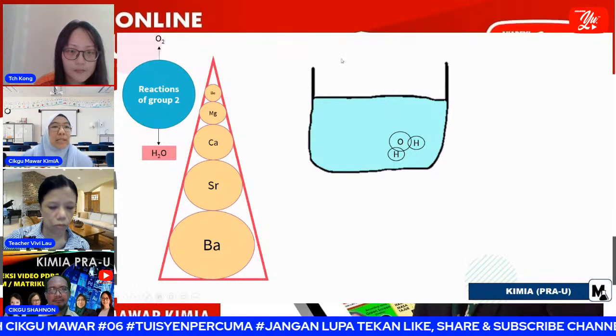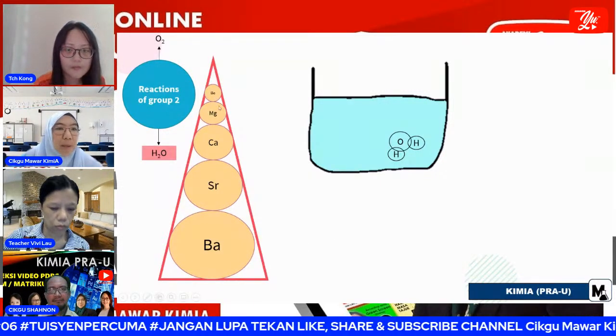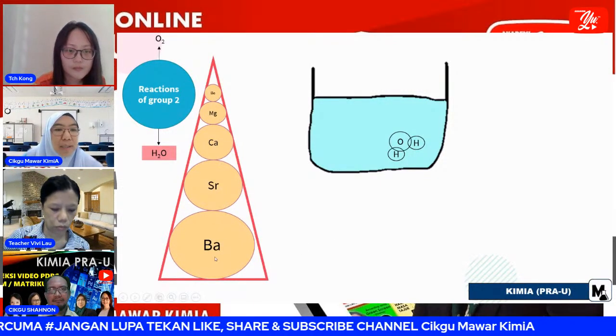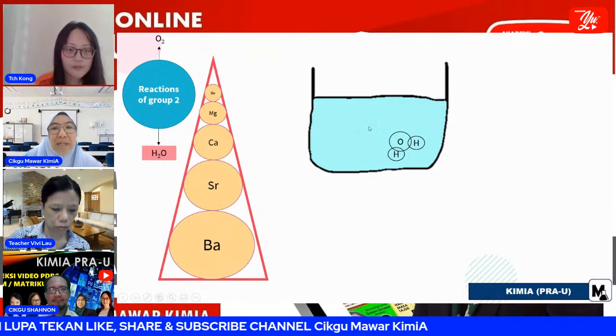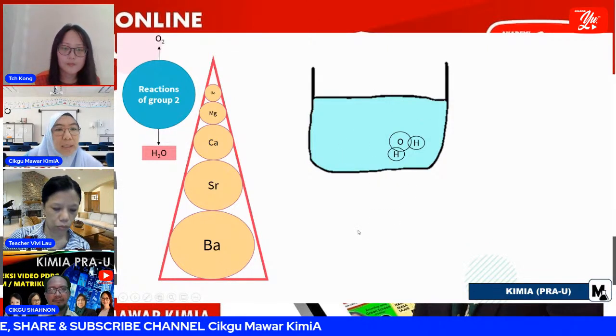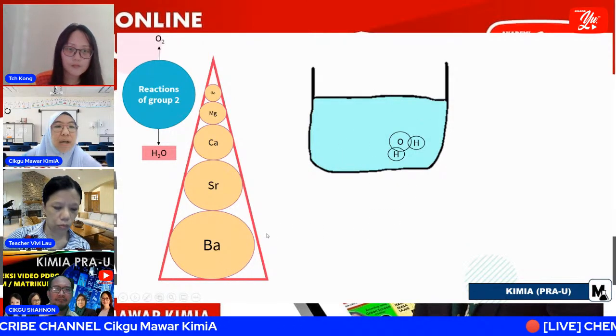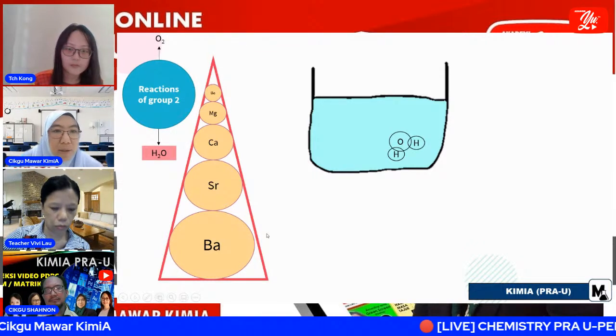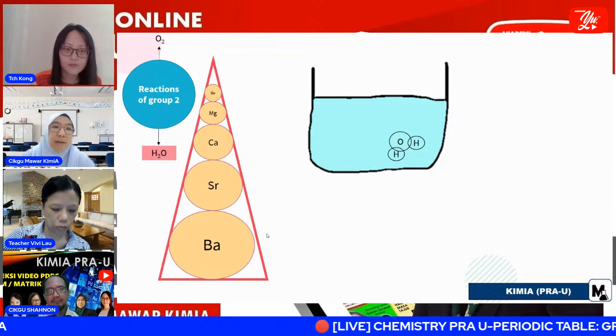So this is group 2, starting with beryllium, magnesium, calcium, strontium, and barium. This is the beaker which contains water. So let's see the reaction of each of the group 2 metals.